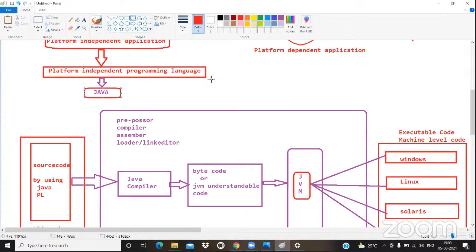Do we have any other platform independent programming language? Yes, we have, sir. What are those? Java we have, .NET we have, Python we have, Scala we have. A lot of other programming languages are also there. Then why are we always encouraging developing projects using Java? The reason is